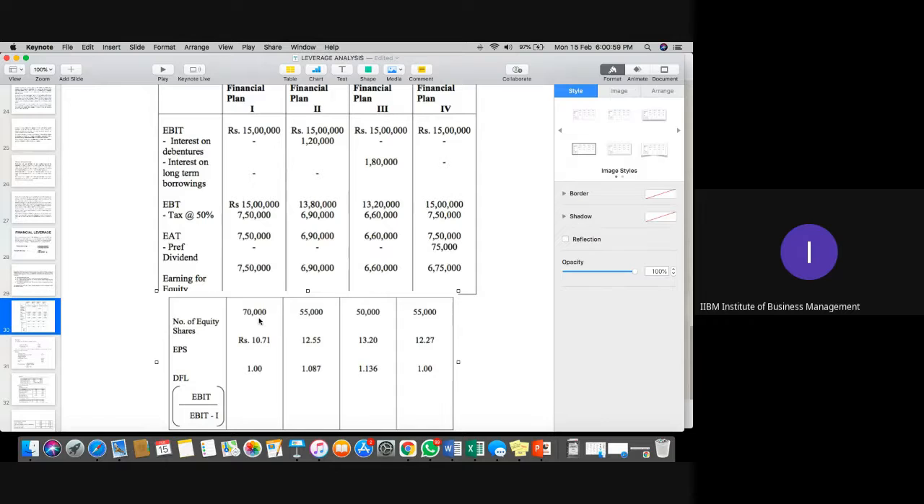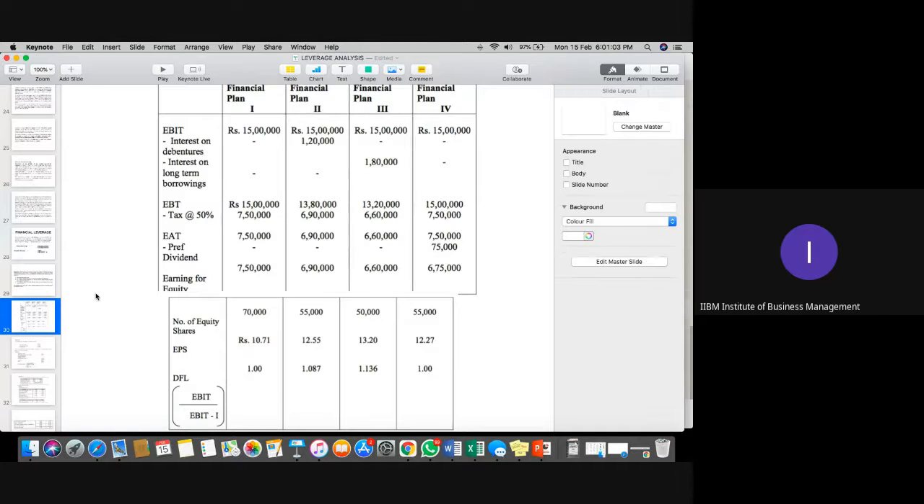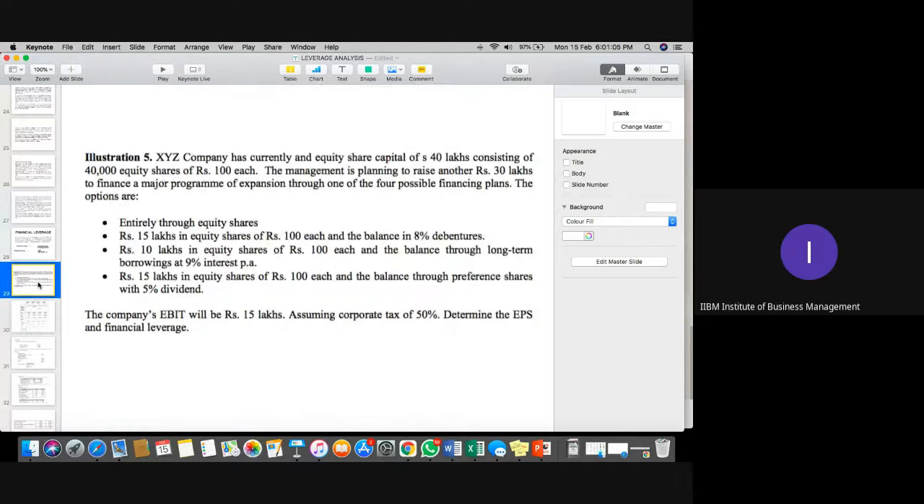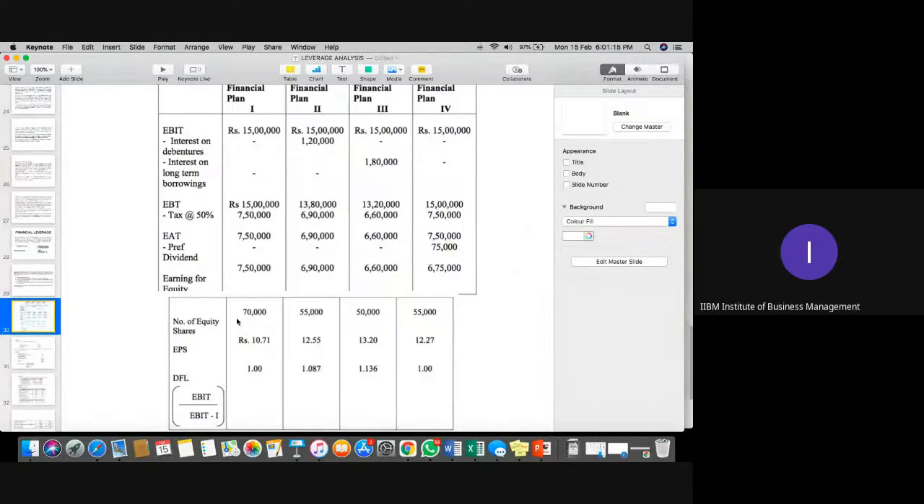In the first case, how many equity shares now? Is it 70,000? How is it 70,000? First of all, the existing shares are 40,000 in the first case. And if you are raising entirely through equity shares, that is 30,000 more. So 40 plus 30, 70. Understood? Number of equity shares. In the second case, we have only 55 because we are raising 15 lakh rupees of equity. So 40 plus 15, 55.